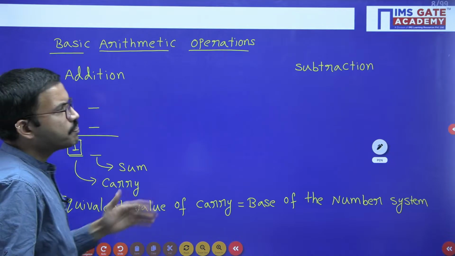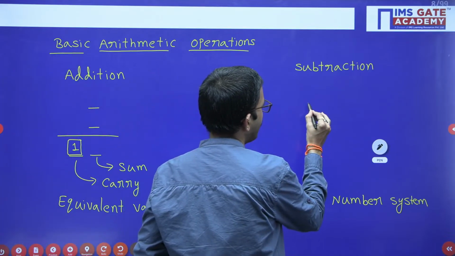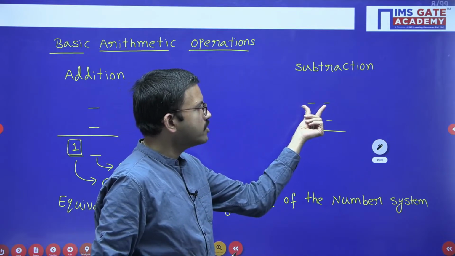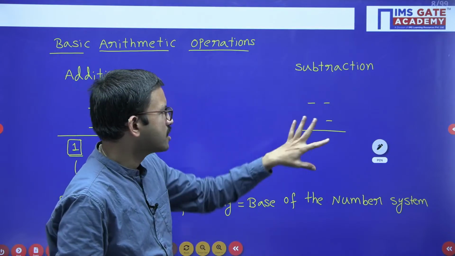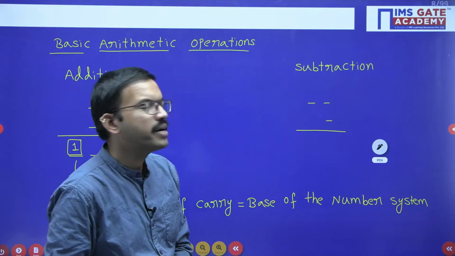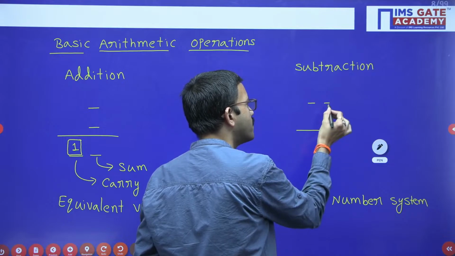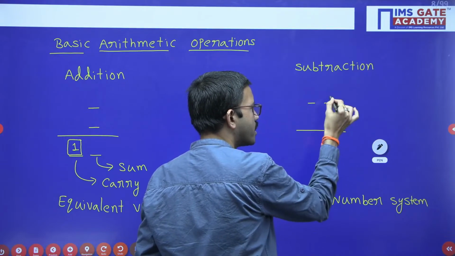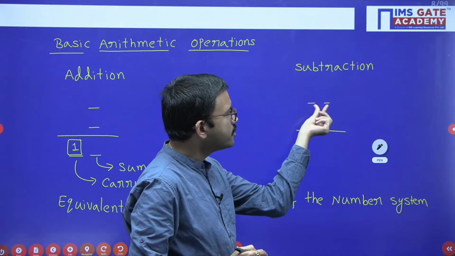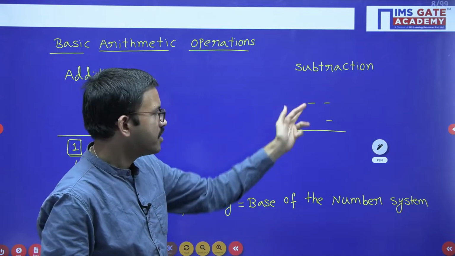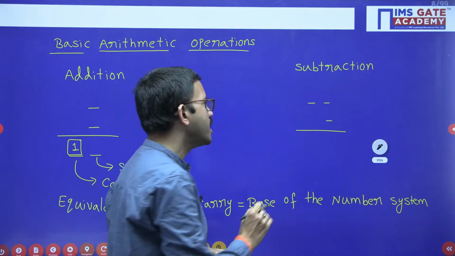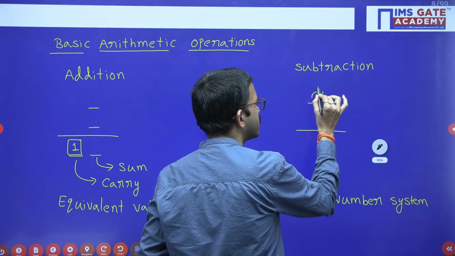Similarly, while you are performing the subtraction of two numbers, suppose I am assuming that the first number has 2 digits and the second number has 1 digit. Just by looking at that, you can understand that the first number is greater than the second number. But while you are performing subtraction, you will start from the rightmost side, then digit by digit you will perform. If you are subtracting a smaller digit from a larger one, direct subtraction is possible, like 9 minus 6. But if you are getting 6 minus 9, it is not possible. At that time we have to borrow from the next higher digit.